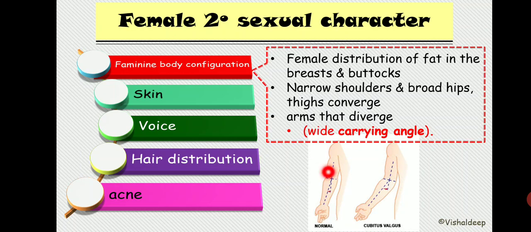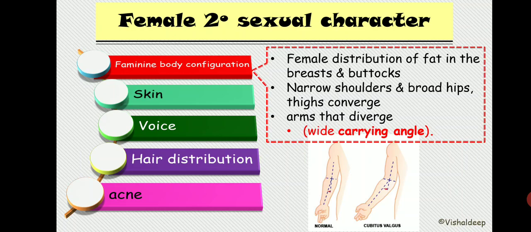This one is the normal arm, and when the arm is diverged, it will look like this. In the same fashion, the thigh is going to converge in the middle. It is known as thigh convergence and arm divergence. A wide carrying angle is a clinical feature of female secondary sexual character appearance. Now, as far as the skin is concerned, skin becomes soft in the female, and there is less body hair growth due to less testosterone in the female.